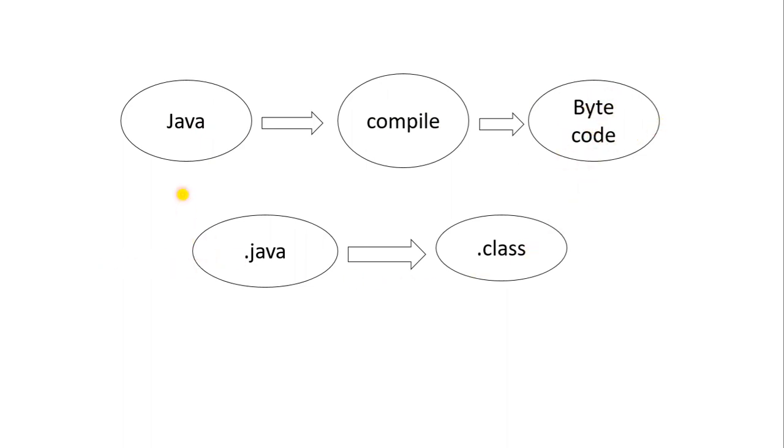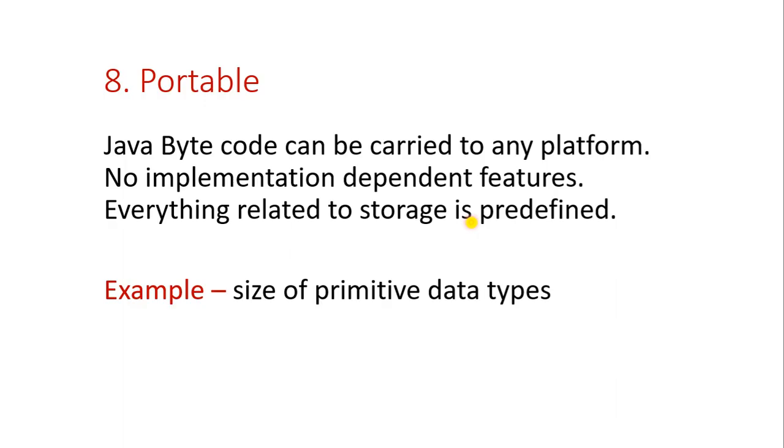Whatever program you write, you save it with the extension .java. For example, you have written a program and named it program1.java. When you compile the program, a file called .class is generated automatically, so it will be named program1.class. What is written in the .class file, only the compiler knows. We don't know it. I hope you have understood architecture neutral, and we will go to the last feature,